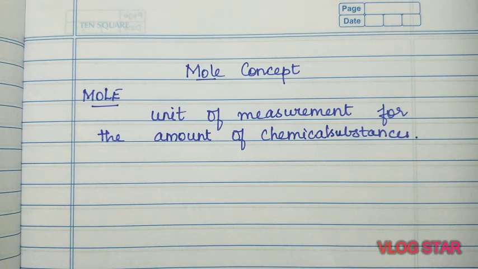See, when we buy vegetables, we used to buy in grams or kilograms. In the same way, when chemicals are taken for reactions, it is measured in mole. So mole is one of the units for the measurement of chemical substances. There are many other measuring units for chemicals like normality, molality, molarity. So we have many units, out of which one unit is mole.